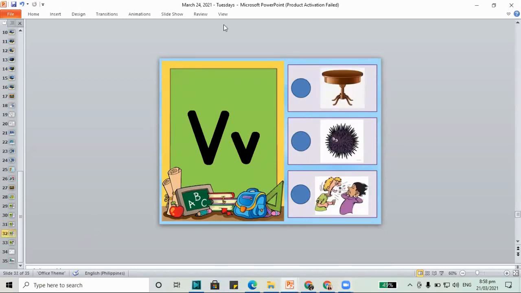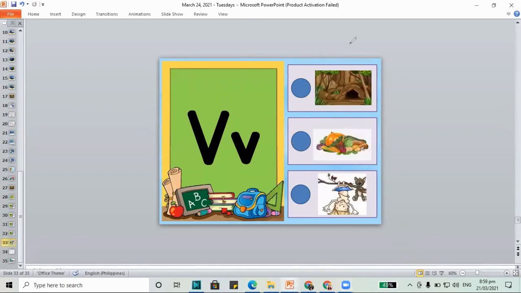How about for the table? Do we check for table? No, table doesn't go in V, mark an X. Urchin. Urchin, do we check? No, urchin begins with U. How about vex? Vex, do we check vex? Vex is when you're angry and you shout at somebody. Vex begins with the letter V.